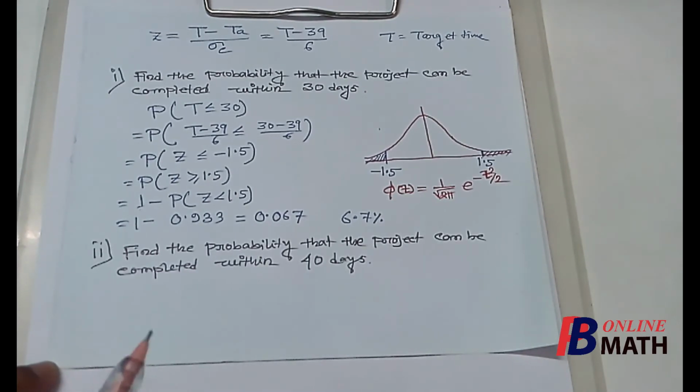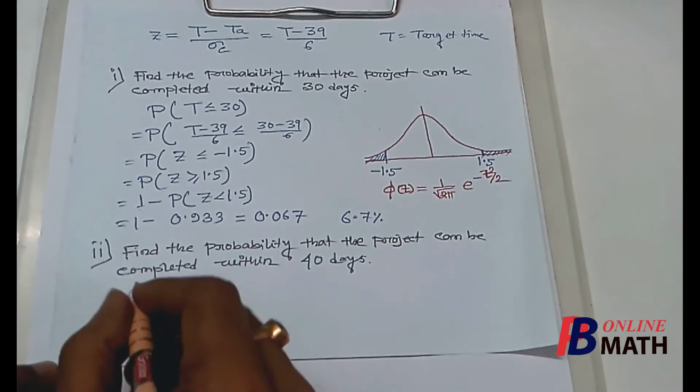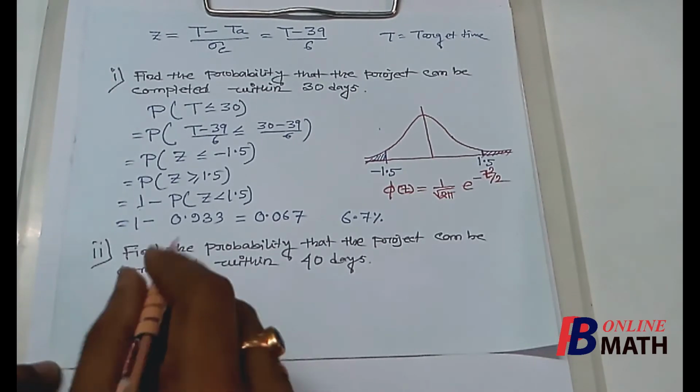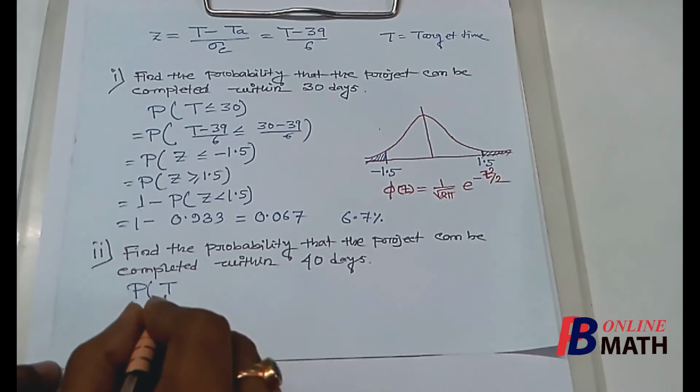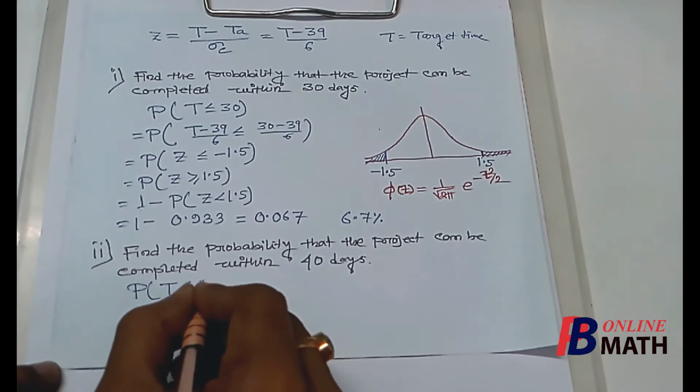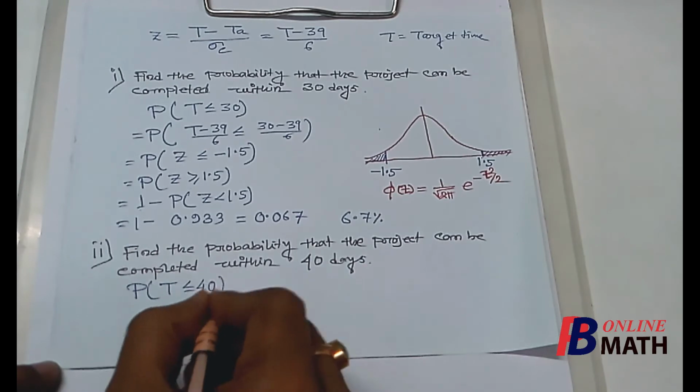We consider the next question. Find the probability that the project can be completed within 40 days. So here the target time t is less equal to 40 days. That means t is less equal to 40.